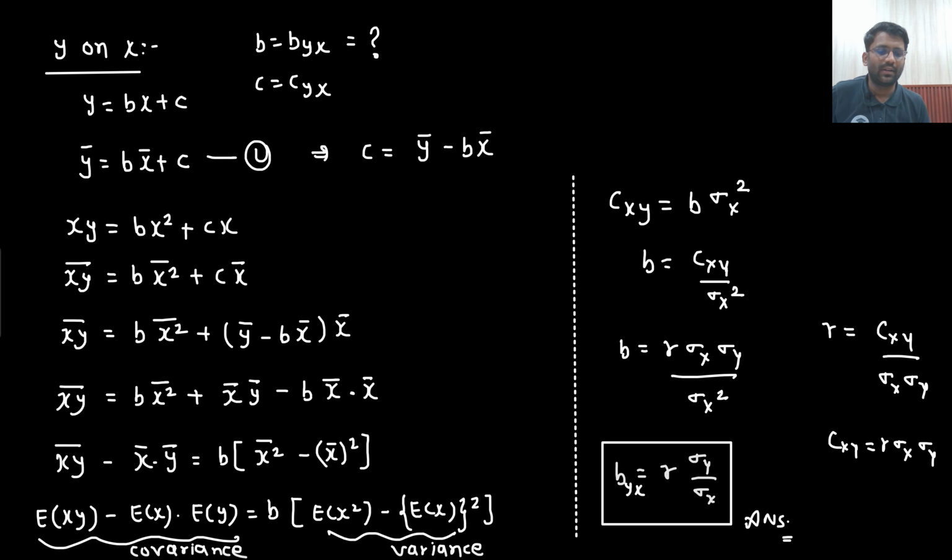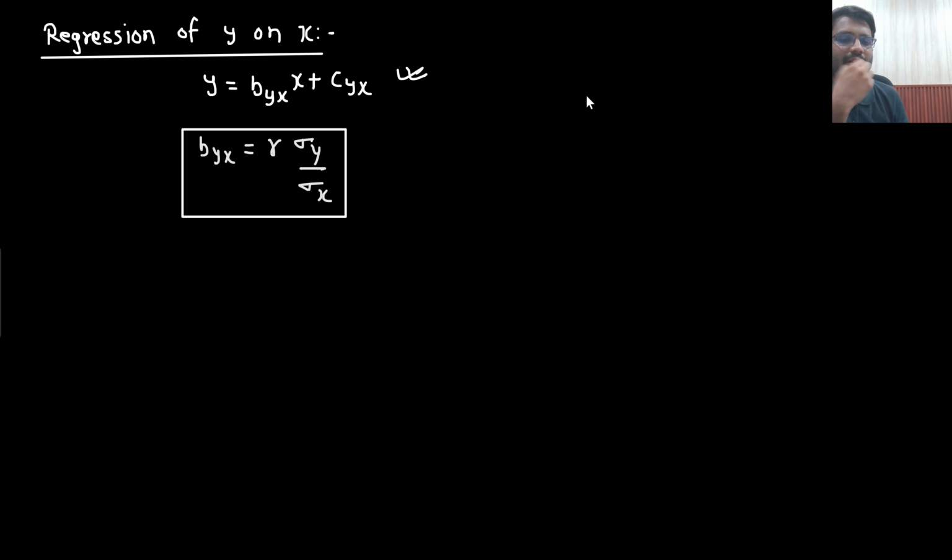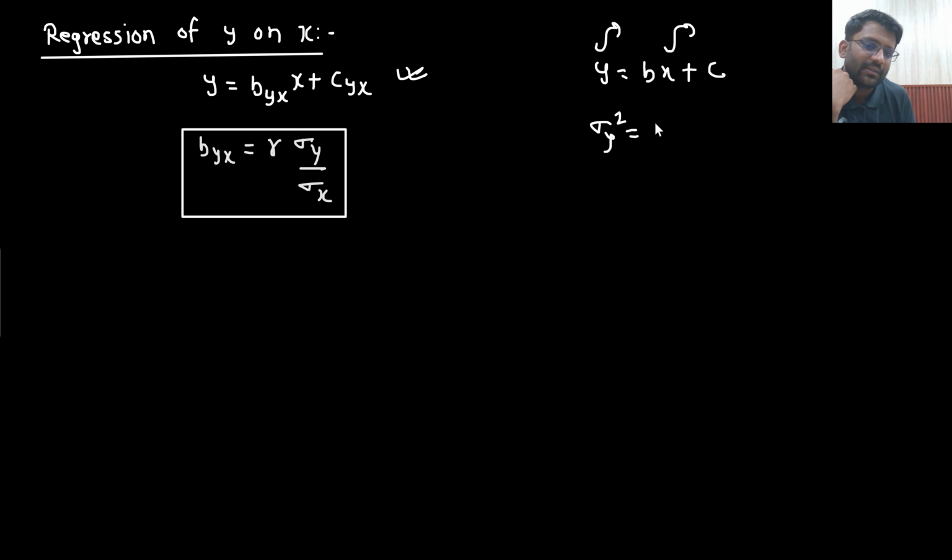Is that understandable to you? R multiplied with sigma y divided by sigma x. How will you remember? Sir, what is the equation? Y equals bx plus c. Are they random variables? No, they are not random variables. They are normal variables, x and y. They are the data. Do one thing, on both sides take the variance. What will you get? This is what you will get.